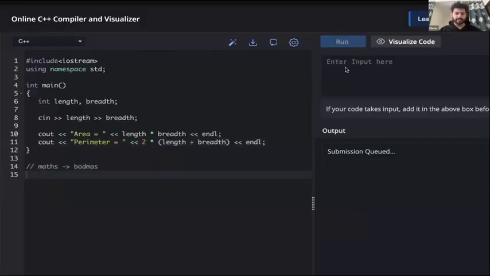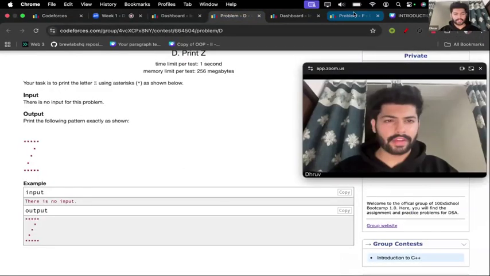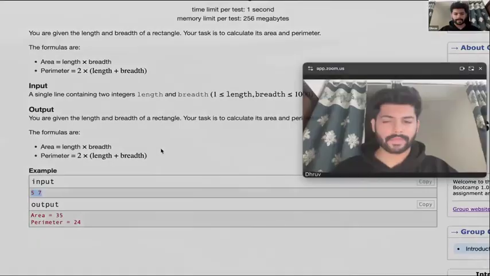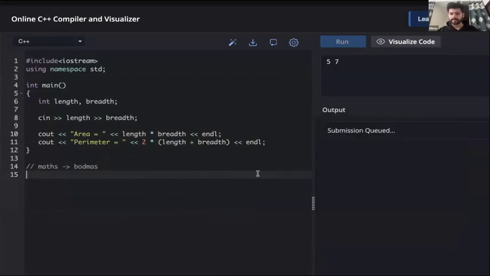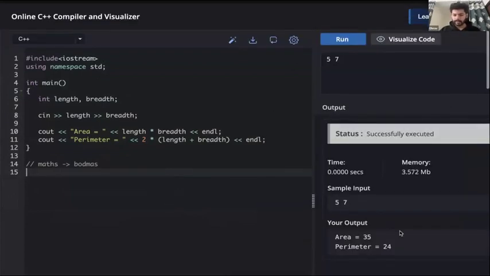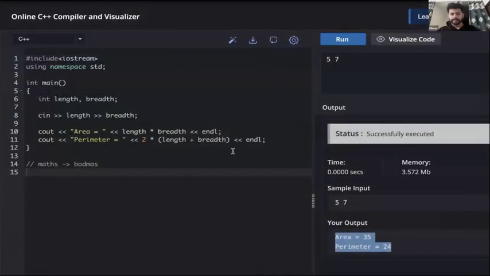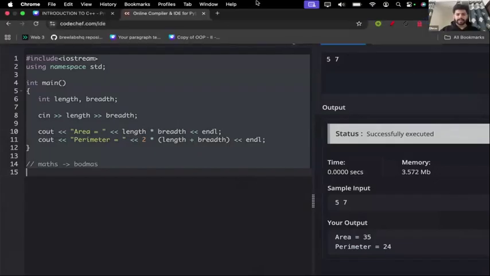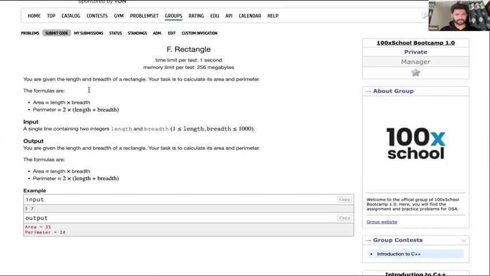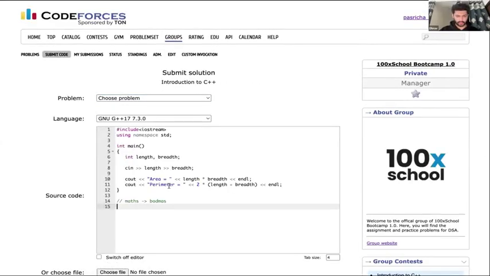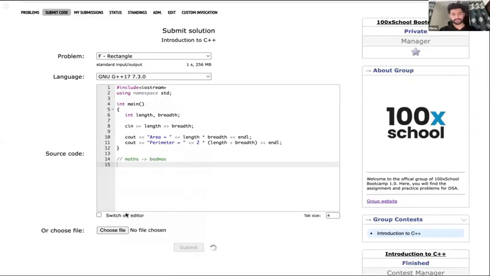You have to give some input here. So let's test for the sample cases. What was given to us in the sample? 5 and 7. Let's test it. So area 35, perimeter 24. Does this work? Yes, this works. Okay. Now let's try to submit this. Go to submit, submit code. Paste here. Make sure you choose the problem. The problem is rectangle. Click on submit.